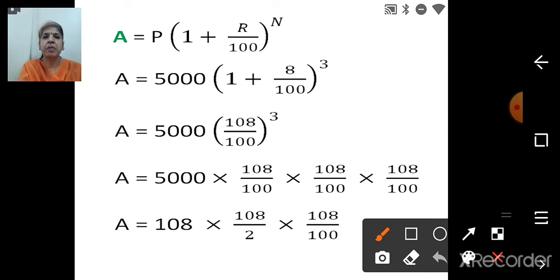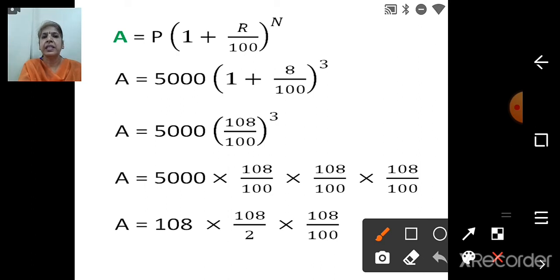Then BODMAS rule. Following that rule, we will solve the bracket part first. And how we are going to solve the bracket? I have taught you. Multiply this 100 with 1, because 1 is not having denominator. So 100 into 1, 100 plus 8, 108 upon 100 you will get. So you will get 5000, then in bracket you write 108 upon 100 raised to 3.